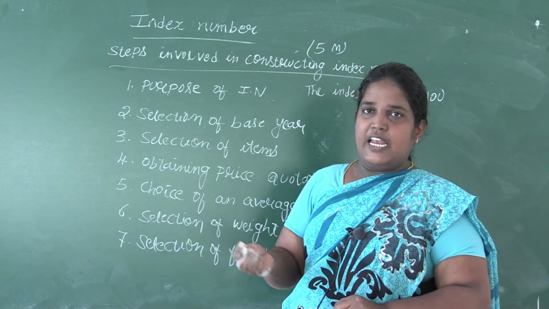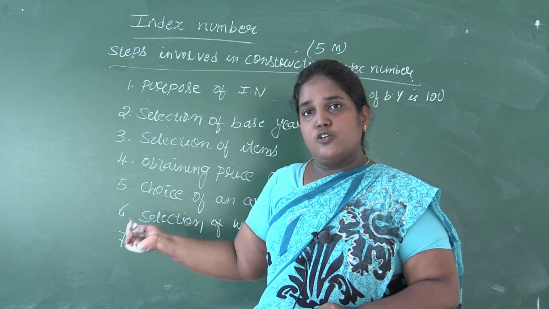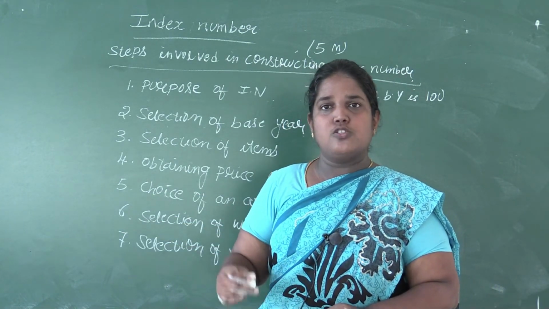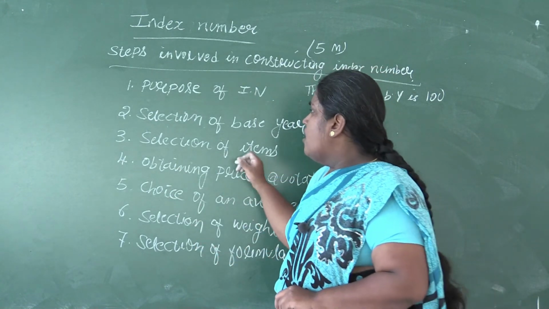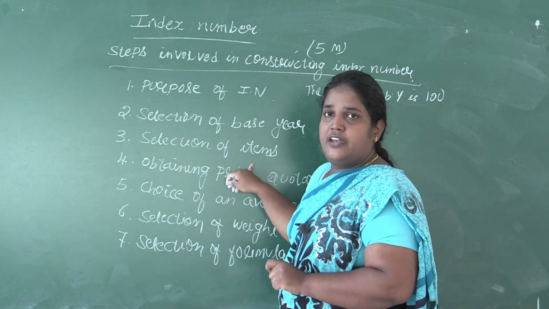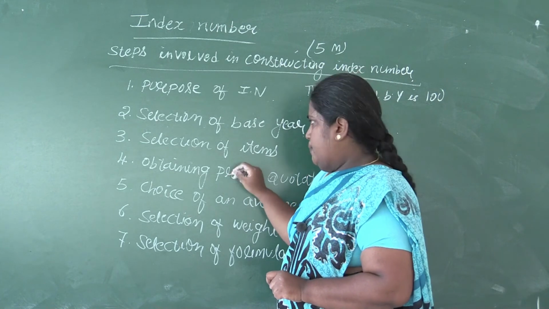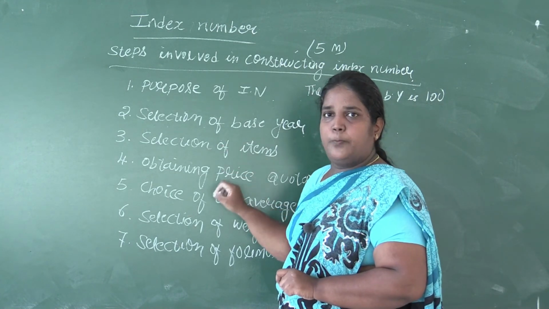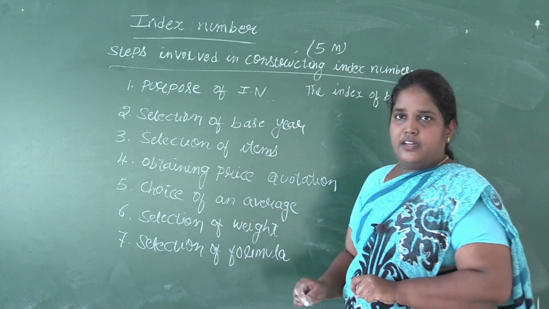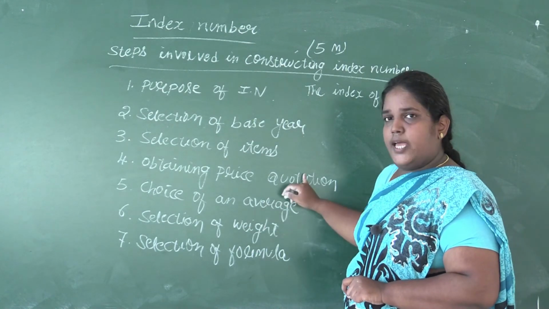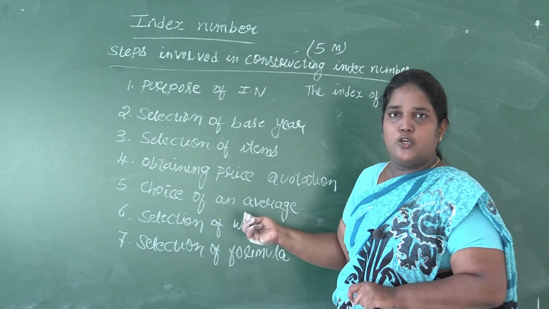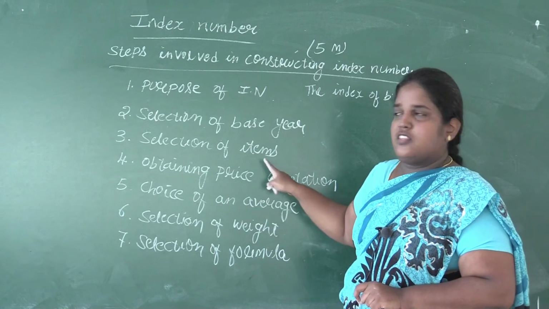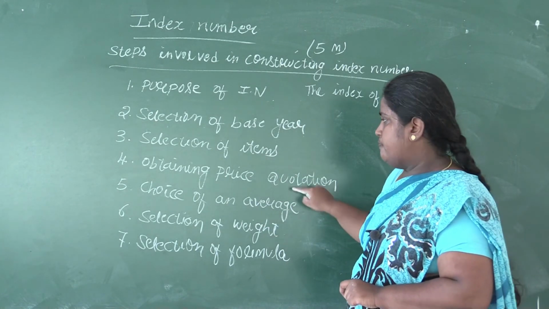You cannot select the items that are used by the poor people. You have to use only the items used by the rich people if you are conducting it for the rich people. So the items selected should be based on to whom we are conducting the index number, and what are the items they are using. You have to see that and then select the items.